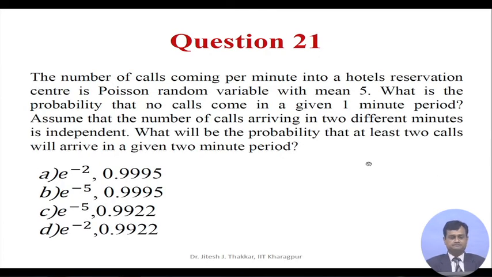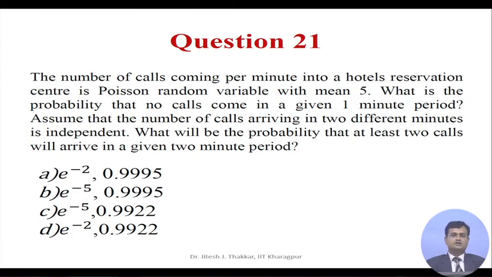Question 21. The number of calls coming per minute into a hotel reservation center is a Poisson random variable with mean 5. What is the probability that no calls come in a given 1 minute period? Assume that the number of calls arriving in 2 different minutes is independent. What will be the probability that at least 2 calls will arrive in a given 2 minutes period?